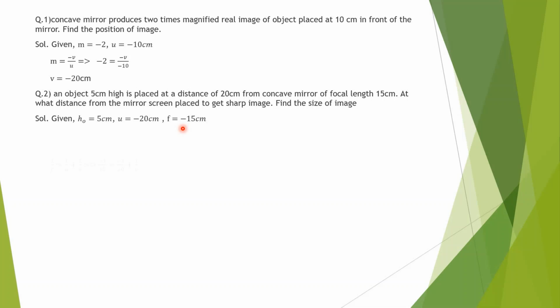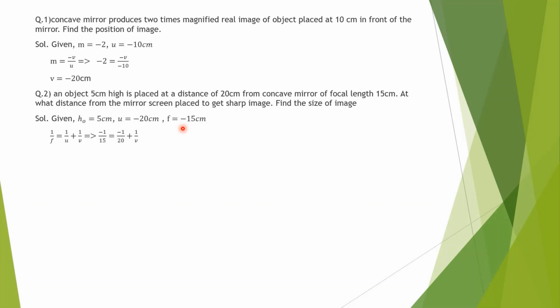Then the formula is 1 upon f equals 1 upon u plus 1 upon v. On putting the given values, minus 1 upon 15, minus 1 upon 20 and 1 upon v.